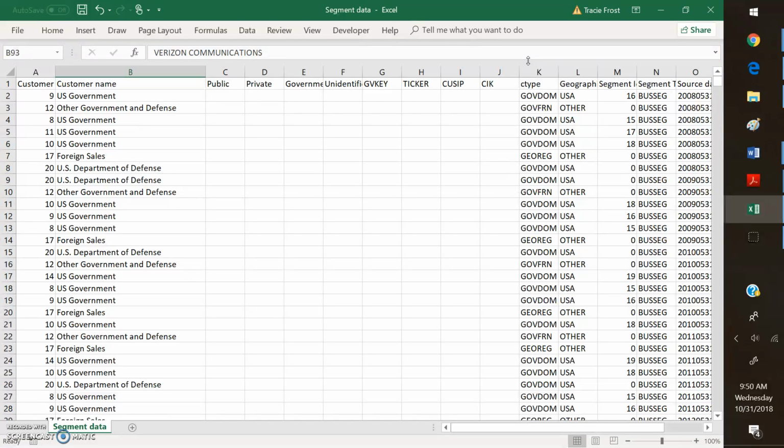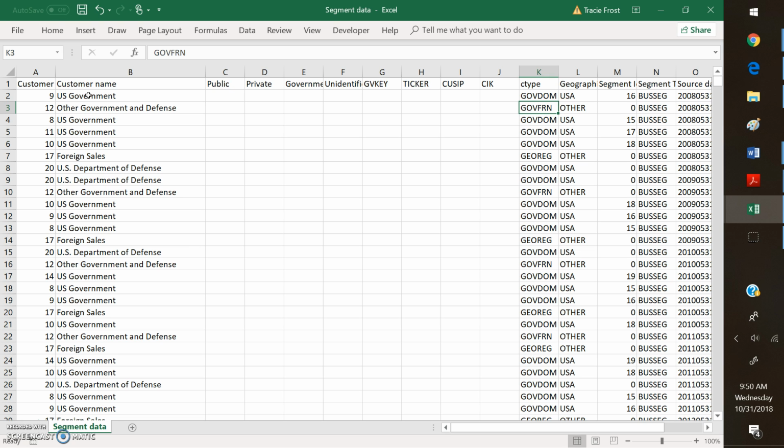My primary question is, what do you want to do with these that are governments, either domestic or foreign, or geographical regions? I can get rid of those. I can just go in SAS and drop customer types foreign government, domestic government, and geographical region, and leave her with the rest to go through, or we can leave them in.